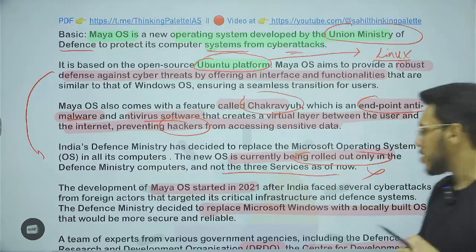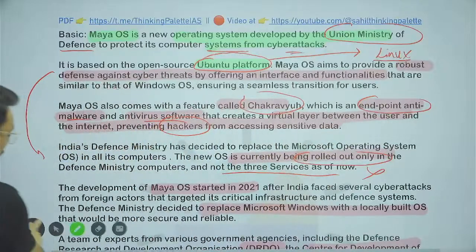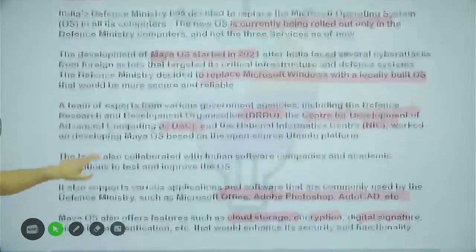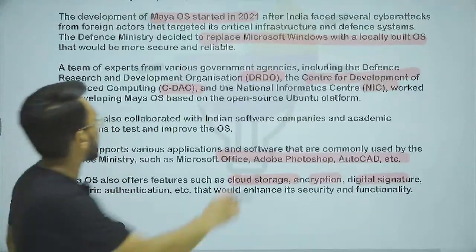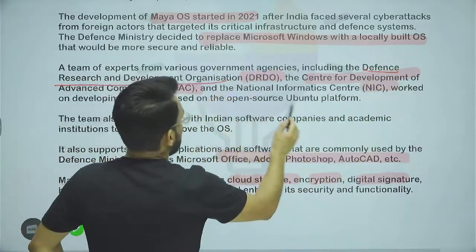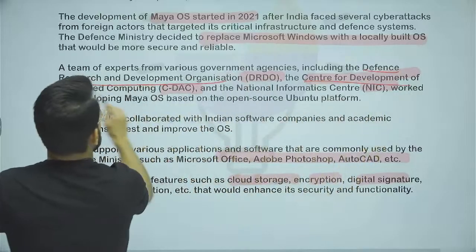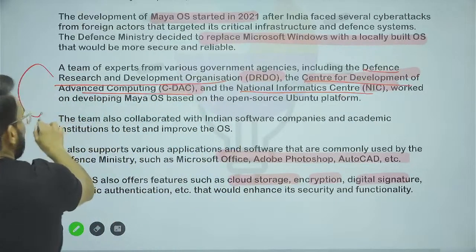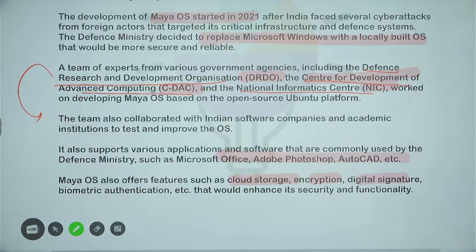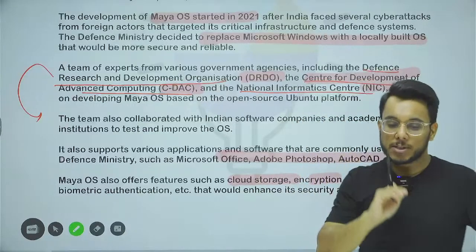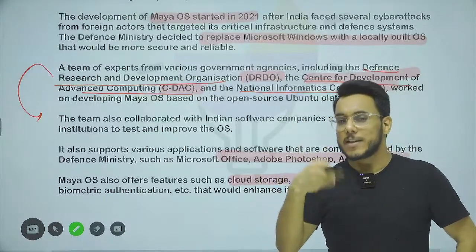Now when we talk about this operating system, who has actually built it? Basically a team of experts from DRDO, that is Defense Research and Development Organization, CDAC, that is Center for Development of Advanced Computing, and NIC, National Informatics Center, have worked and developed this Maya operating system. Now one more thing, guys, this is very much similar to the Microsoft operating system in terms of its interface, so that the users don't face a problem.